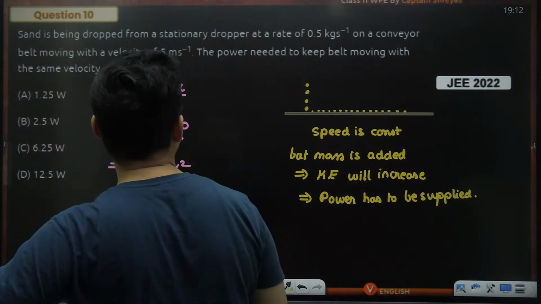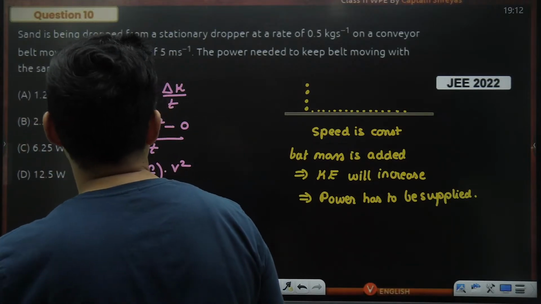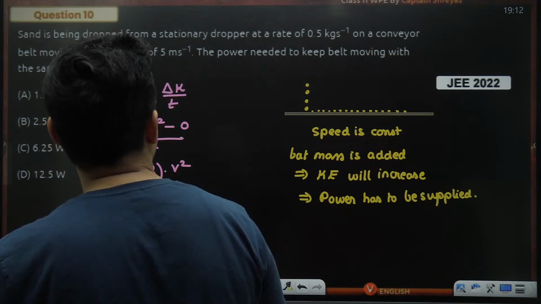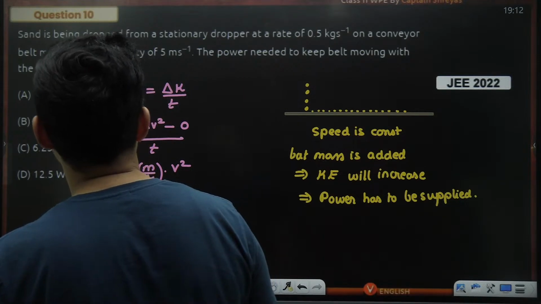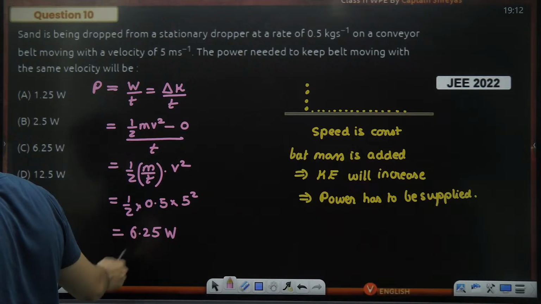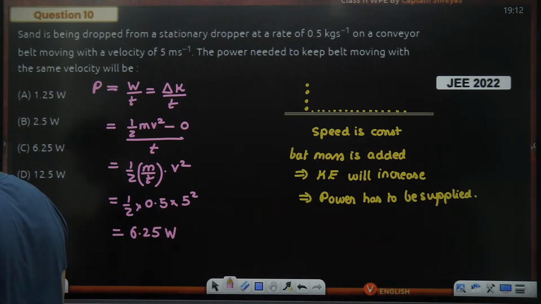V into dm by dt. Half. This will be the average value of the power, my dear. V into dm by dt is the force. Force into velocity, what will you take?